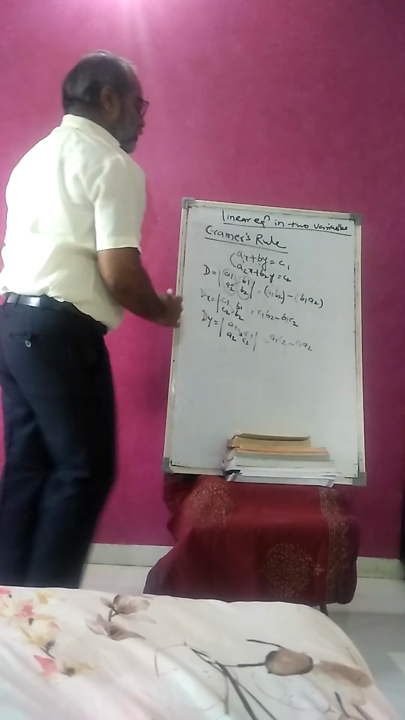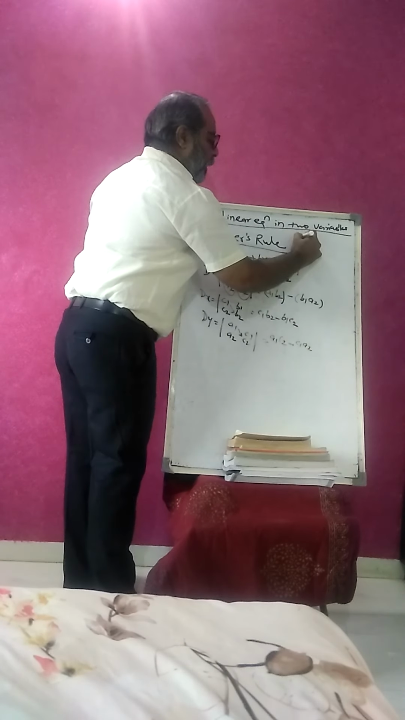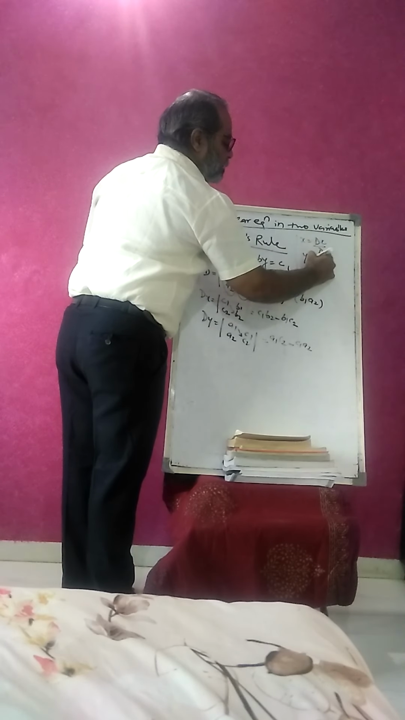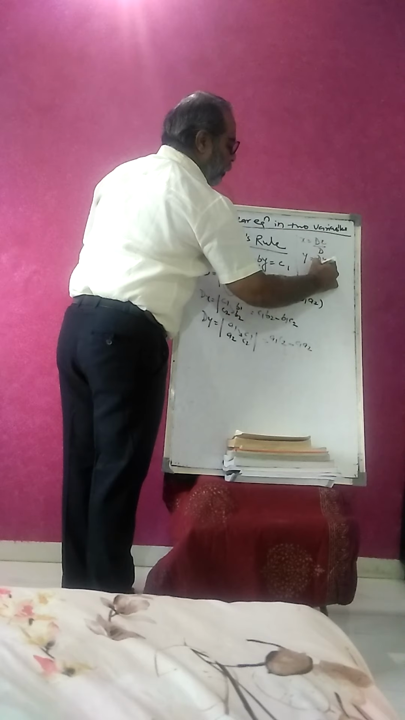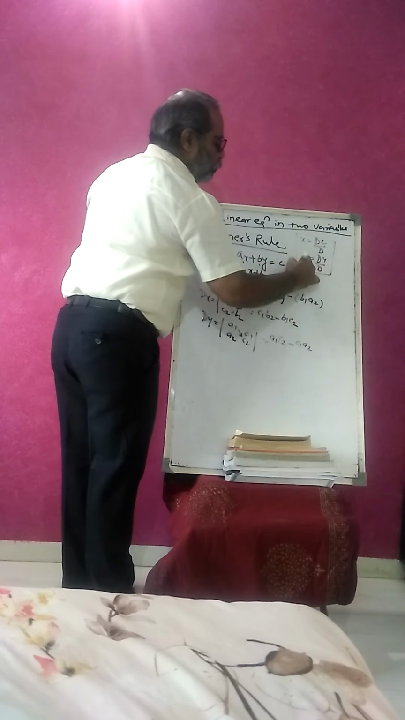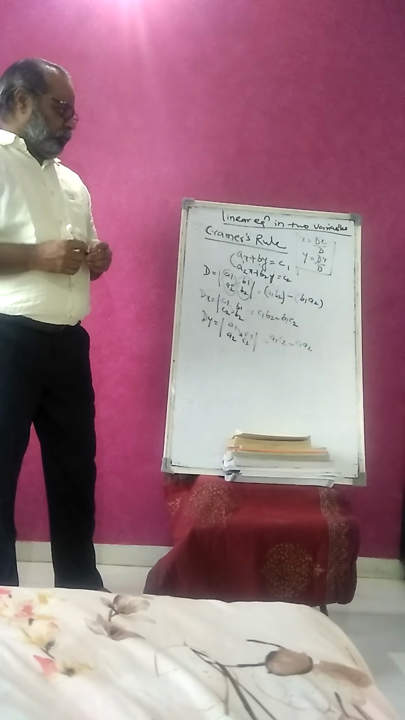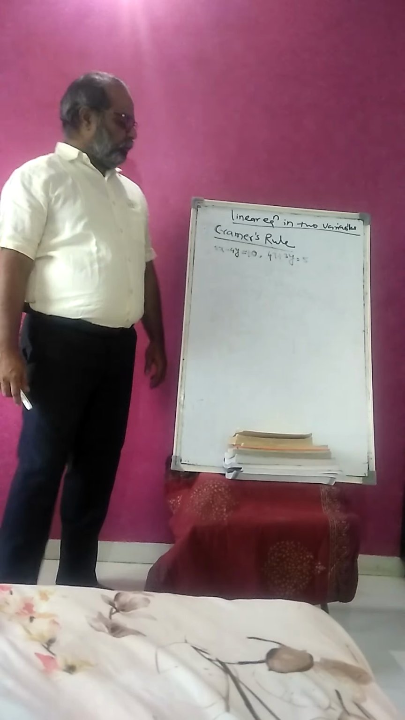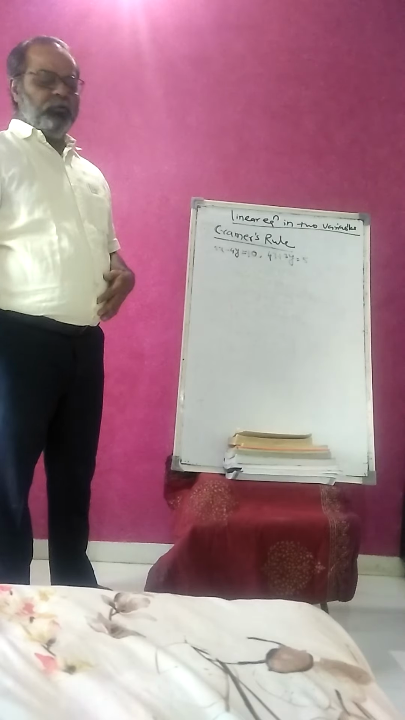So how to find x? I just write here. So x is equal to dx upon d, and y is equal to dy upon d. So by using this, we are finding the solution of the given linear equations. We are solving the linear equation by Cramer's rule.